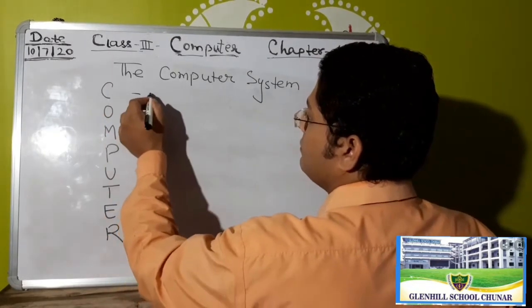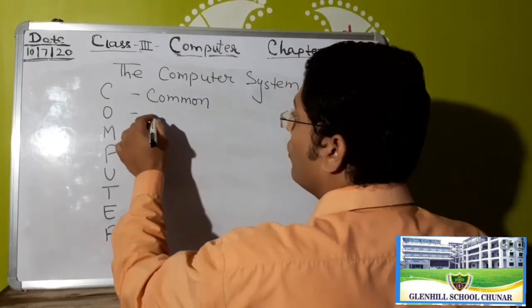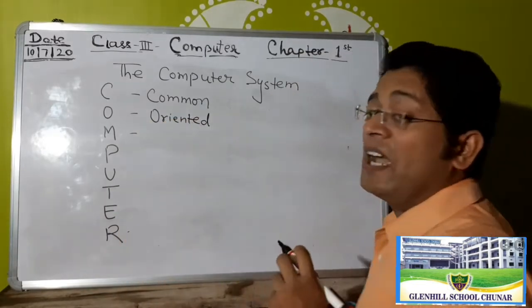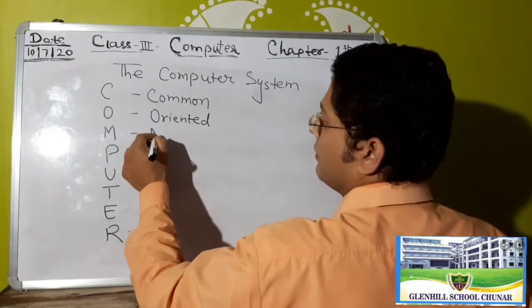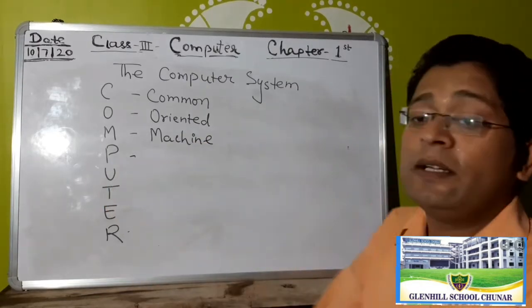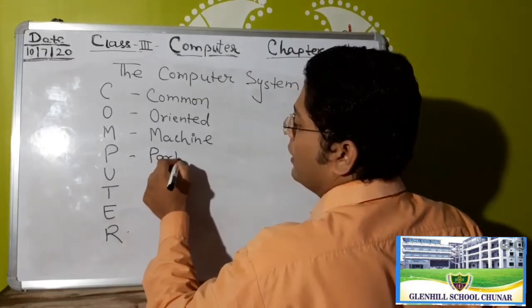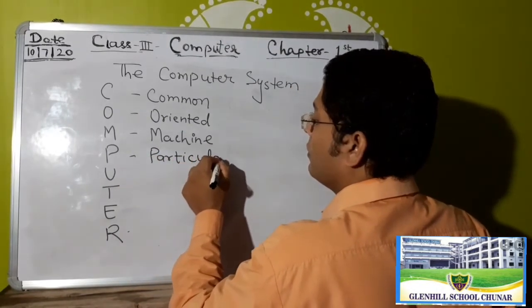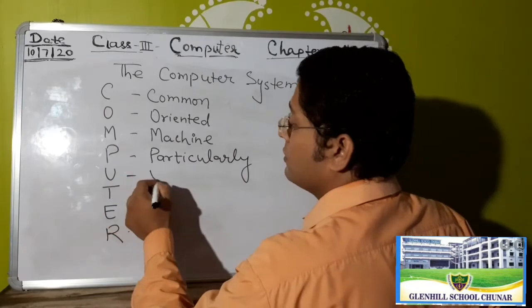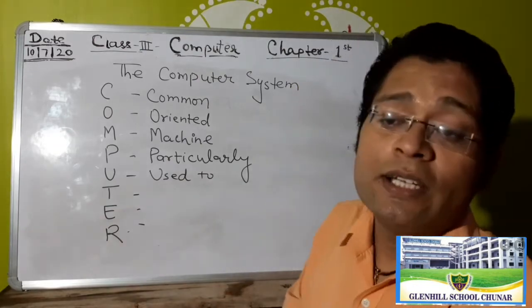C for Common, O for Oriented, M for Machine, P for Particularly, U for Used, T for Technical? Students, any idea?